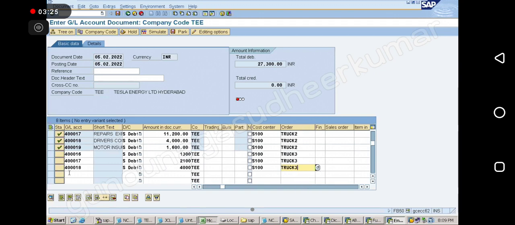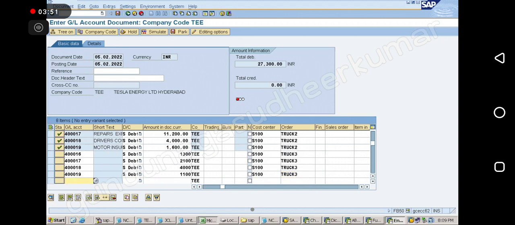Next, 4 lakh. Motor insurance. So motor insurance I am saying it is 1100. Okay, so now S100 Truck 3. So bank, 2 lakhs.